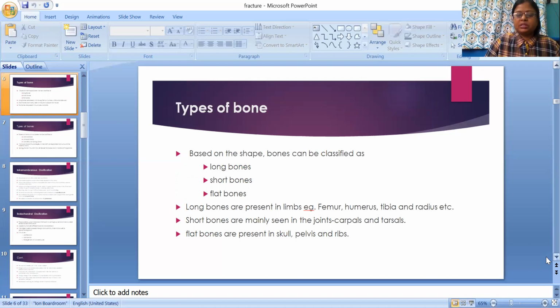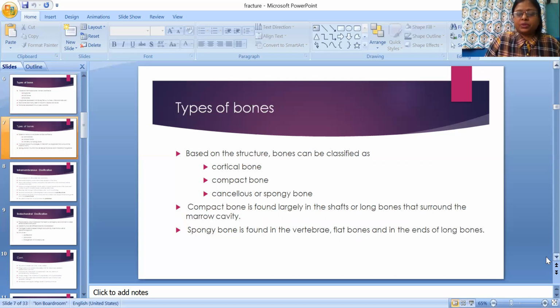So these are the long bones that are present in limbs. Short bones are mainly seen in joint capsules and tarsals. Flat bones are present in skull, pelvis, and rib. So these are related to long bones, short bones, and flat bones, and their locations accordingly.